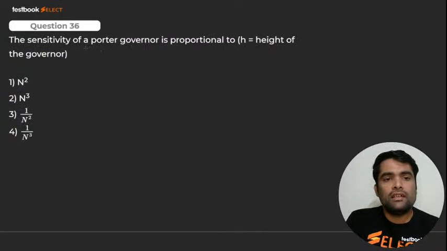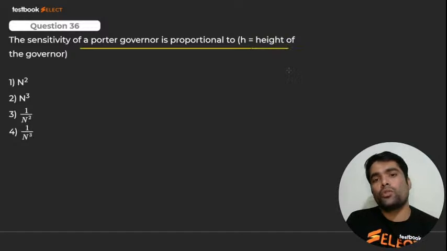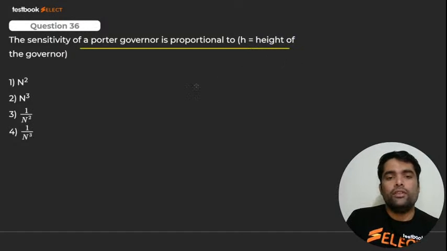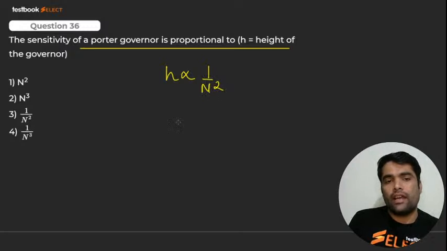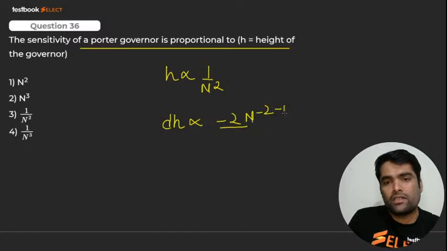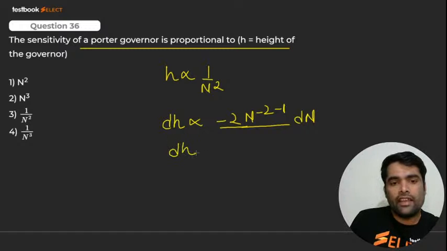The sensitivity of rotor governor is proportional to, my dear. You know that h is inversely proportional to what? 1 upon n square, right? And if I differentiate it, dh, so ये क्या होगा? इसका हो जाएगा -2, right? And it should be n raised to power -2 -1 dn, right? Now, so what will we get? dh by dn, it is what, my dear? क्या हो जाएगा?